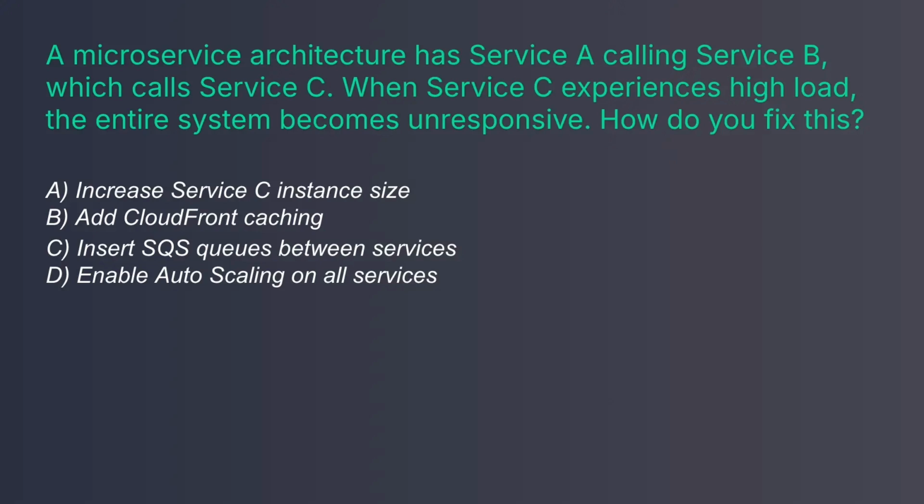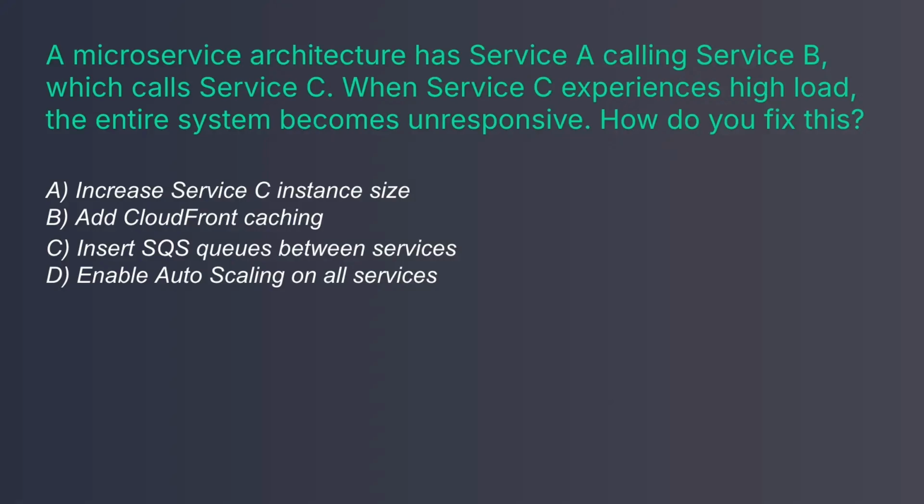A real exam question pattern. A microservice architecture has service A calling service B, which calls service C. When service C experiences high load, the entire system becomes unresponsive. How do you fix this?